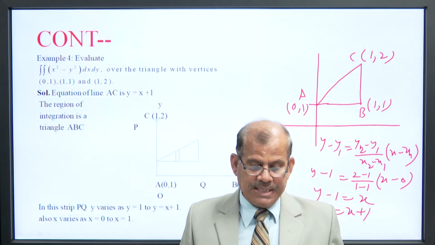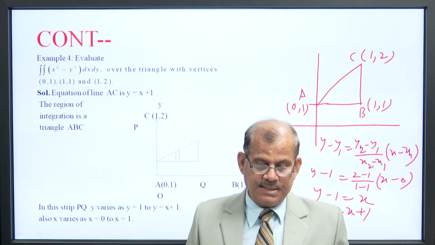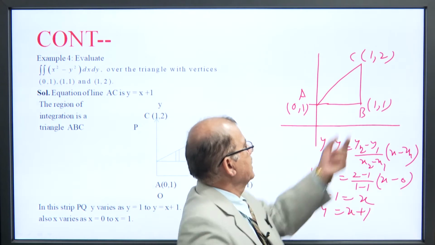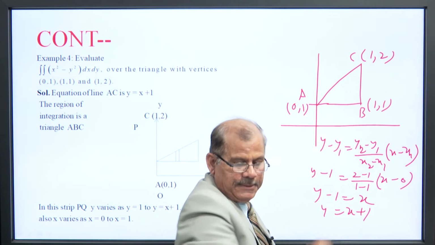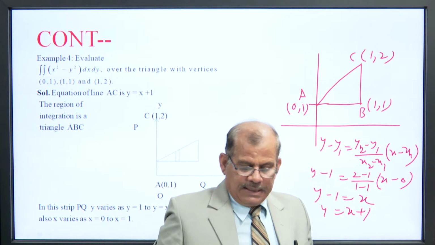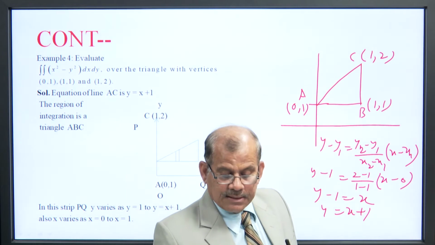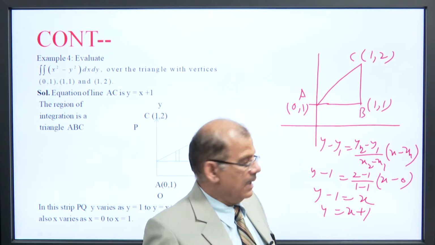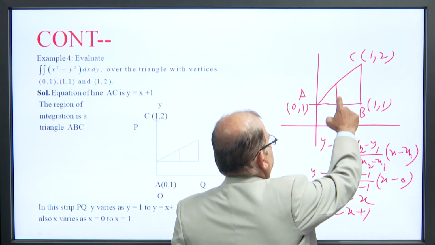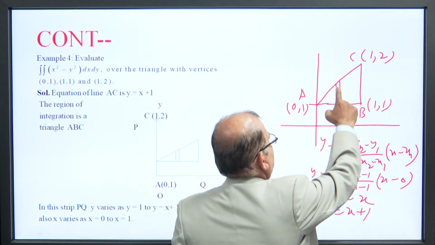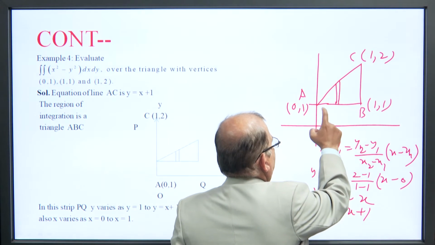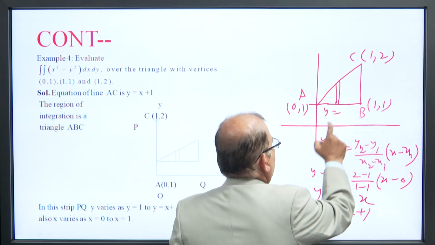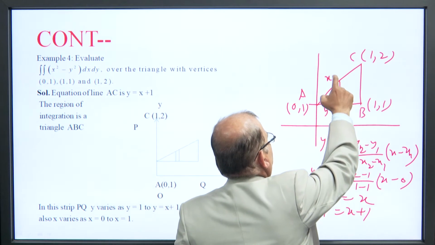The region of integration is triangle ABC. In this, we take a strip parallel to the axis of y. This means y varies from y equals 1 to y equals x plus 1.